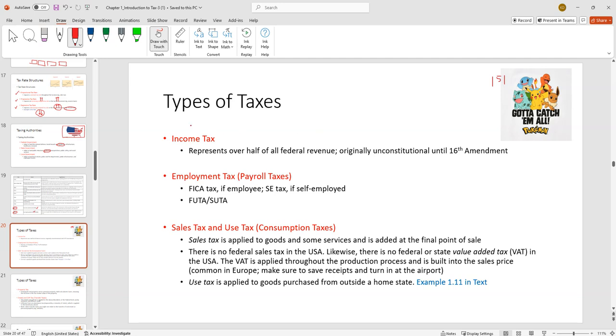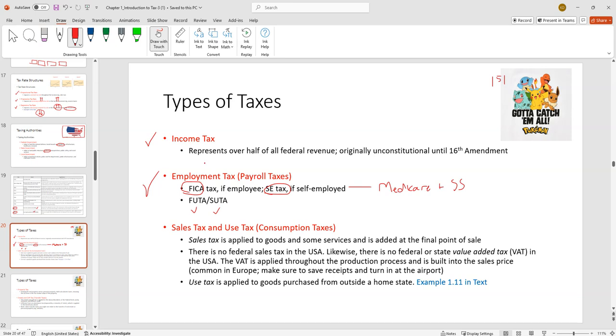So we've got to have, at a high level, the different types of taxes in play. The income tax, obviously, is going to be the focus of this class. Employment taxes: FICA, if you're an employee, self-employment tax if you're self-employed, FUTA and SUTA. FICA and self-employment tax fund essentially Medicare and Social Security. FUTA and SUTA help fund unemployment compensation. So if you're laid off involuntarily and you collect unemployment, those go in there.